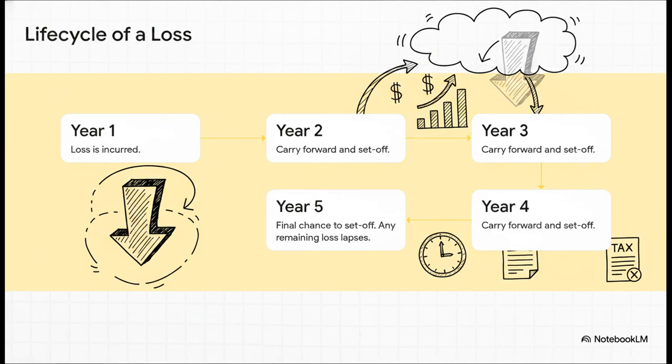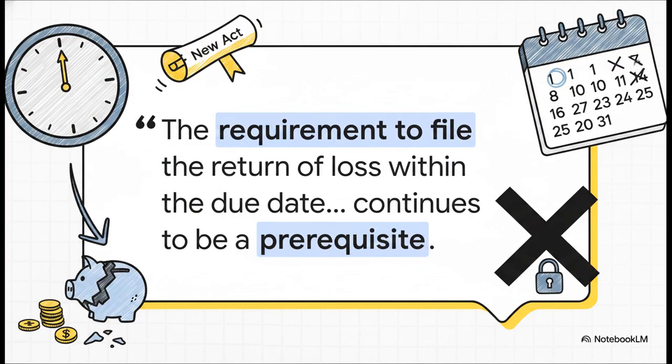This timeline really helps visualize it. So you incur the loss in year 1. That starts the clock. You then have year 2, year 3, year 4, and your final shot in year 5 to use it against any speculation gains you make. If by the end of year 5 you still haven't used it all up, poof, it vanishes from your tax records. Now, please pay very close attention here.